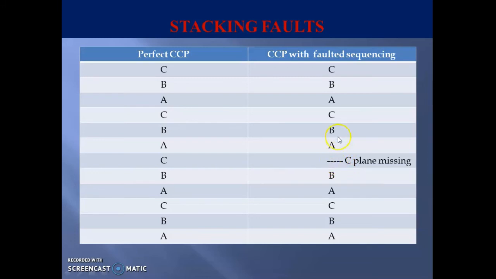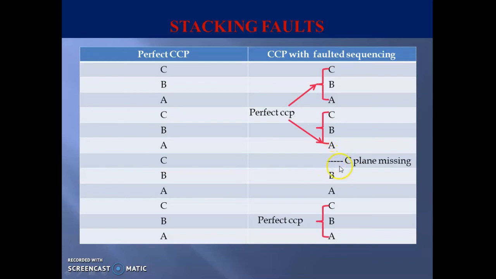Now let us have a closer look into this sequencing. As you can see here, the part above the missing plane, that is this part ABC and this one ABC, they follow perfect CCP arrangement with ABC, ABC packing. And below also, as you can see here, it follows ABC packing corresponding to perfect CCP arrangement. But look at this local area where the C plane is missing, or the area of fault.